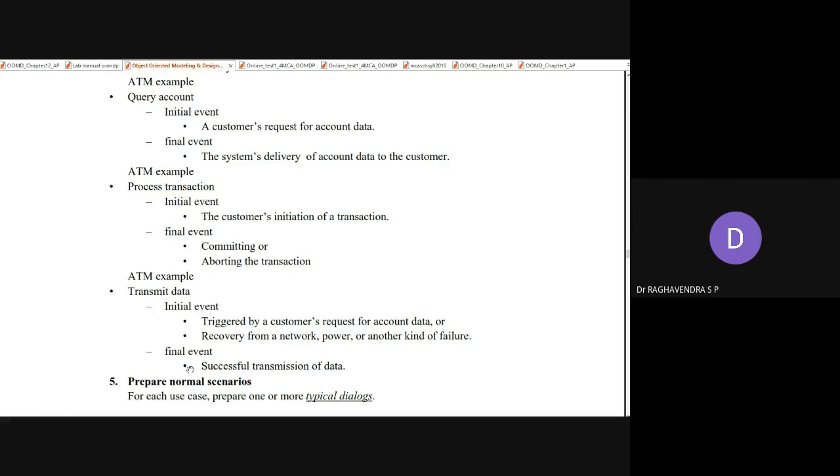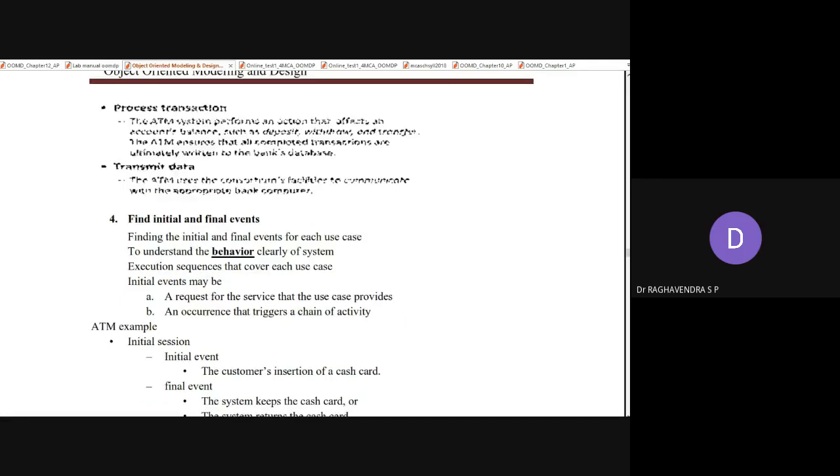In these kinds of situations, there is a starting event, the initial event, and the final event is successful transmission of data. Either you will get valid information of a particular customer, or if it is a recovery from the bank network, your amount will go back to your original balance, and you will receive another SMS that your money has been credited back to your account. So you will be relieved now. So this is the transmission of data event. This is the fourth step, called find initial and final events of the application interaction model.